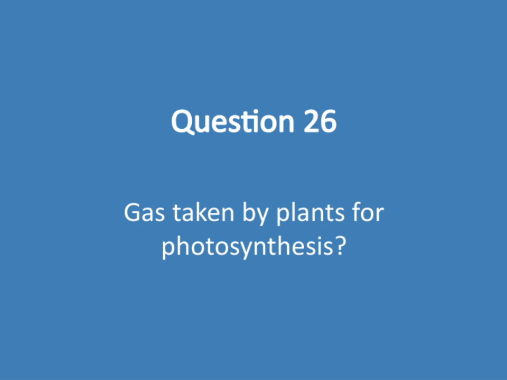Remember, photosynthesis is all about converting light energy into chemical energy, and carbon dioxide is a vital ingredient in that process. So, in summary, the gas taken in by plants for photosynthesis is primarily carbon dioxide, and this process is central to the overall theme of how plants sustain themselves and contribute to the Earth's ecosystem.